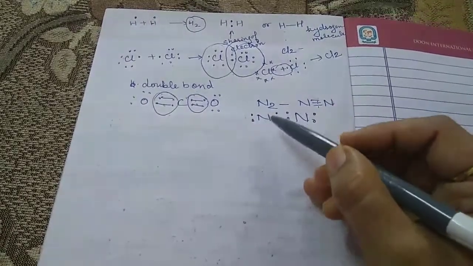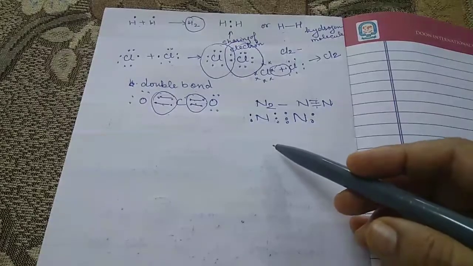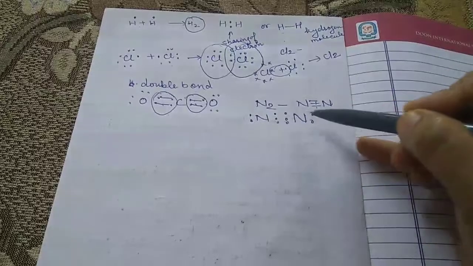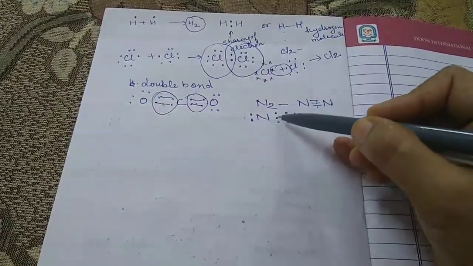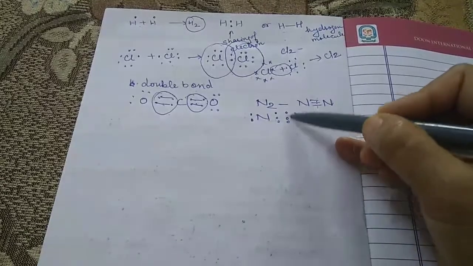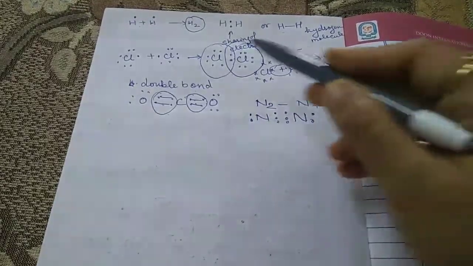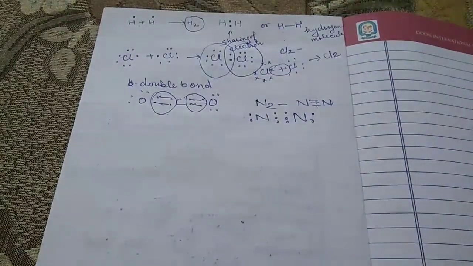How is it formed? The atomic number of nitrogen is 7, so in the inner orbit it has 2 electrons, and in the outer orbit it has 5 electrons. When both nitrogen atoms combine, they share 3 electron pairs and form a triple bond. And this is the representation of the double, triple, or single bond with the help of the Lewis symbol.